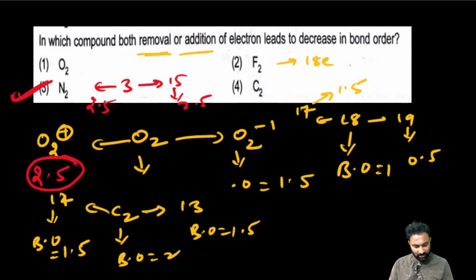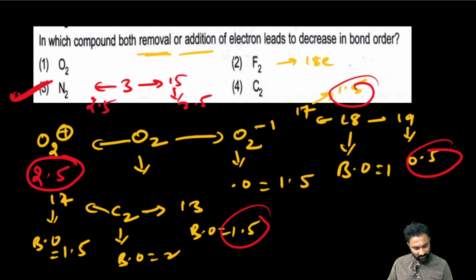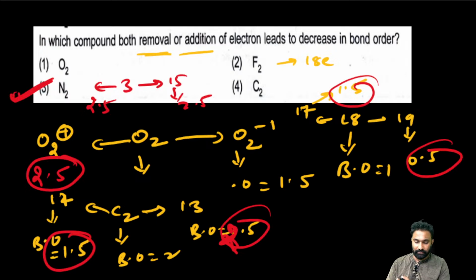Both the cases bond order is decreasing. Here the bond order is increasing. Here it is decreasing. Now here the bond order is 2.5. Sorry, 13 electron bond order is 2.5. 11 electron bond order is 2.5. Yes, only in the case of N2, both the cases, electron addition and removal, bond order is decreasing.